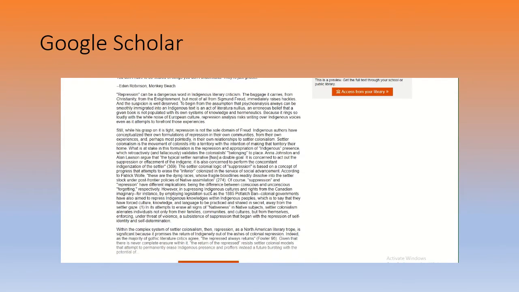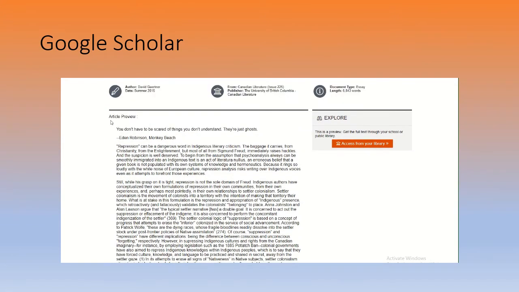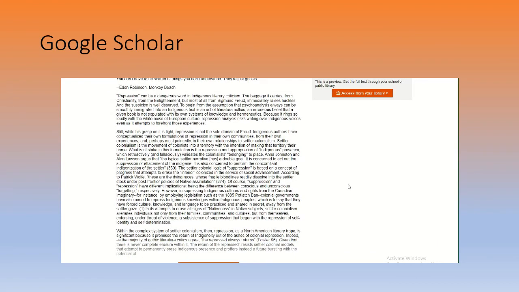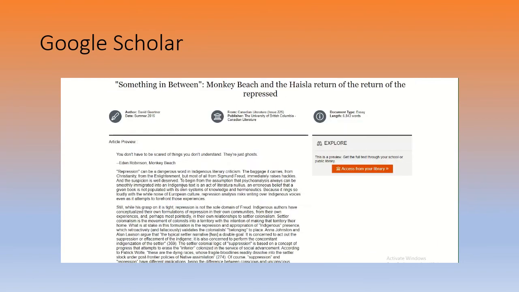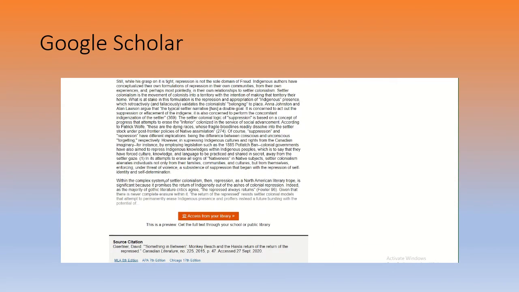I could read through this. Maybe it would give you the information. If you found a quote just within this abstract, what they're calling an article preview, that's fine. You don't have to keep reading. You don't have to go in and read the entire article. You can pull it from here. According to the article preview of Something in Between: Monkey Beach and the Haisla Return of the Repressed, quote, within the complex system of settler colonialism, then repression as a North American literary trope, unquote, if I wanted to use that.